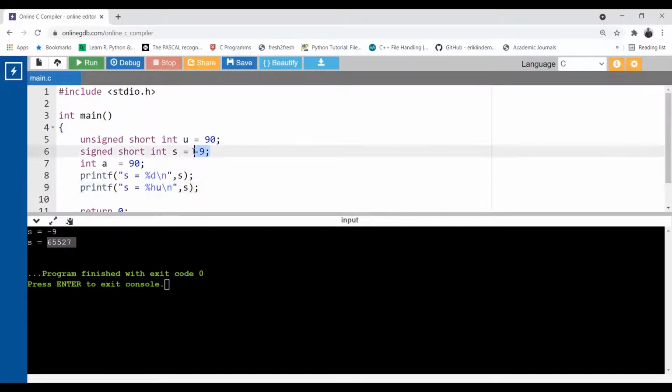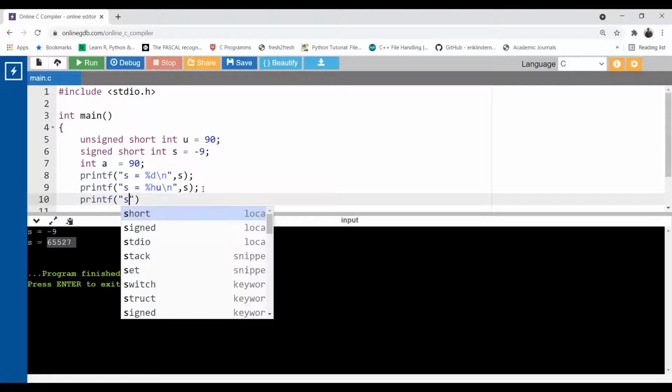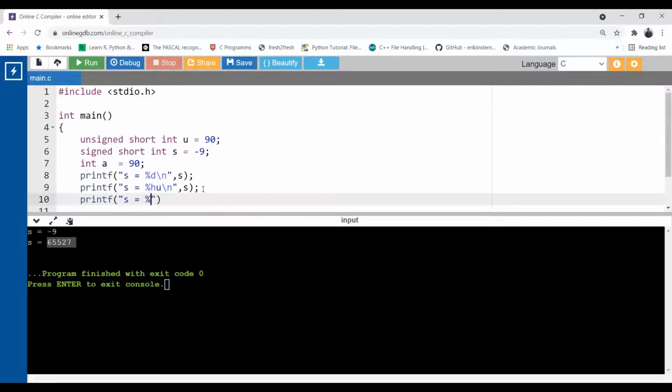If you want to print this negative number, what you need to do? Use this format specifier. printf s equal to %hi. Now hi means the negative number as well as positive number. Now run. Now see, we get the -9 exactly with %d. We get the -9 exactly with %hi.